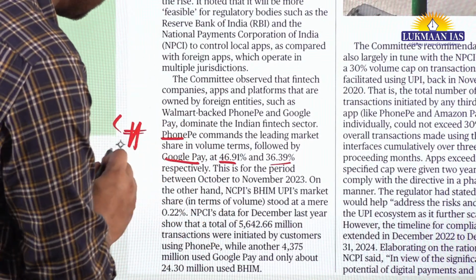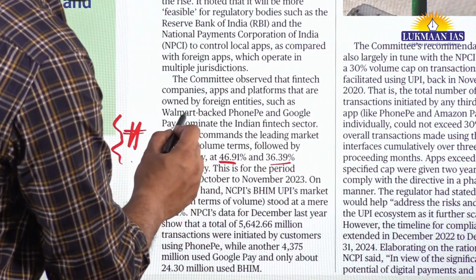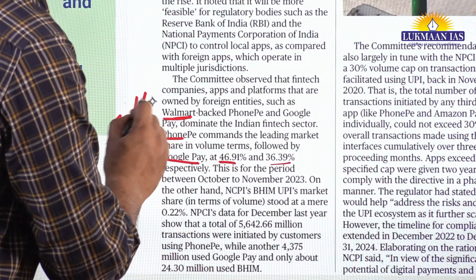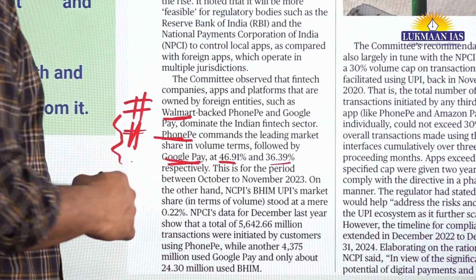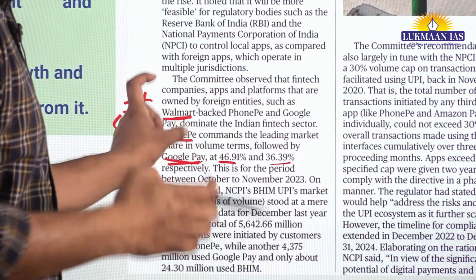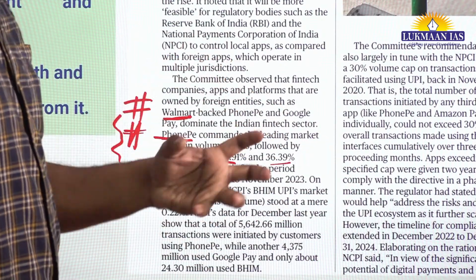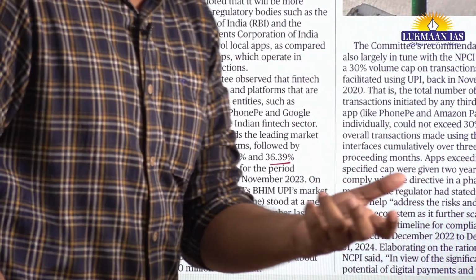These two players are backed by Walmart, a foreign company. So these two dominate the UPI landscape in the country.